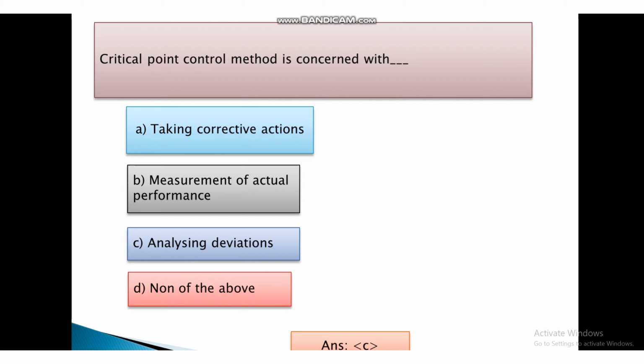Next is critical point control method is concerned with first taking corrective actions, second measurement of actual performance, third analyzing deviations and fourth none and the answer is C, that is analyzing deviations.